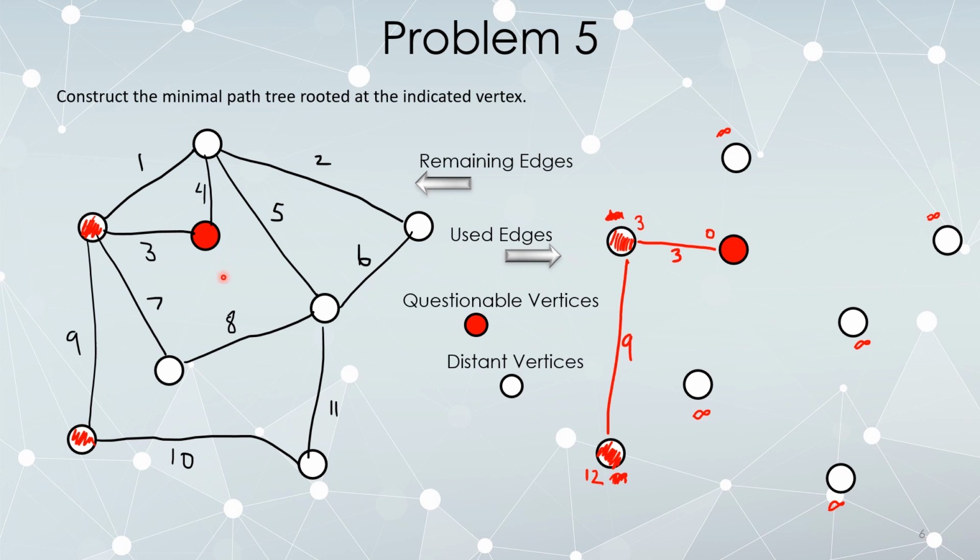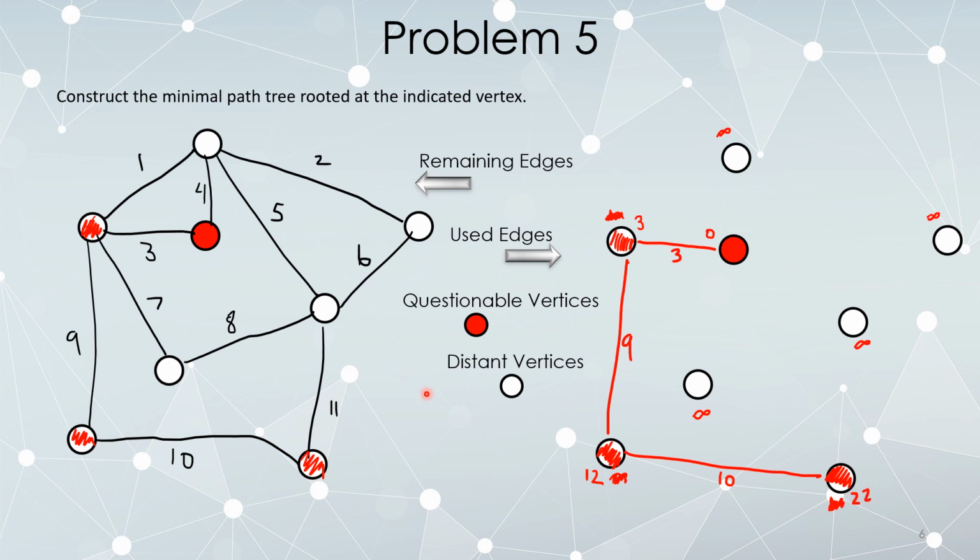Over on the left, are there any edges connected to a red vertex that we are not currently using? Sure, how about this 10 down at the very bottom? So tentatively, I'm going to put that in because it gives me a new connection to a vertex. So this vertex is no longer distant, it's now been questionably connected. So its distance isn't infinity. It took me 12 steps to get here, so 10 more makes this maybe 22 steps away.